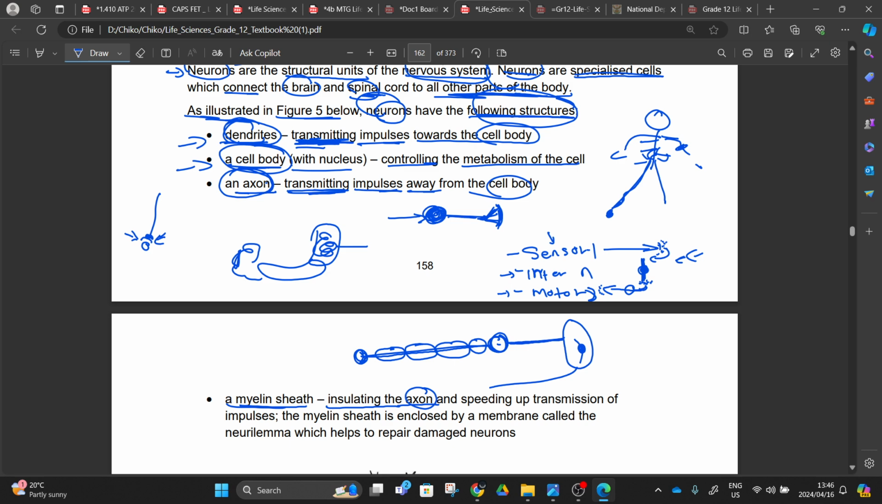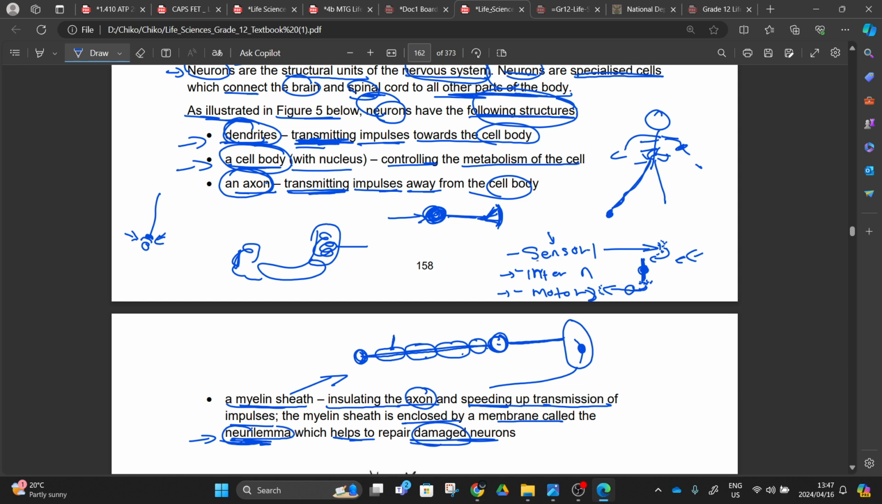This myelin sheath that we are talking about is going to speed up the transmission of the impulse, right? It is also enclosed by a membrane called neurolemma, right? So this layer here is going to be neurolemma, which helps to repair the damaged neuron. In other books, they also have the nucleus of their own, but in this book, you can see they are not saying about it. It means that this myelin sheath of ours is protected by a layer called neurolemma, and this neurolemma helps in repairing our damaged neurons, right? These cables of ours.